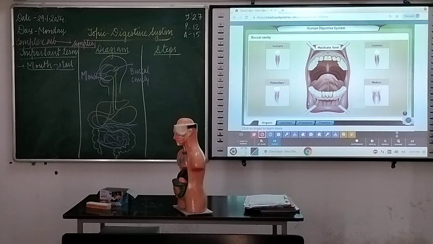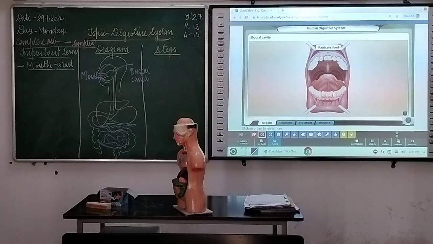Incisors are sharp, chisel-shaped and used for biting the food. Canines are used to pierce and tear the food. The premolars help in grinding and crushing food. Very important, note down these points. Molars have a larger surface than premolars. Most of the crushing and grinding of the food is done by molars.